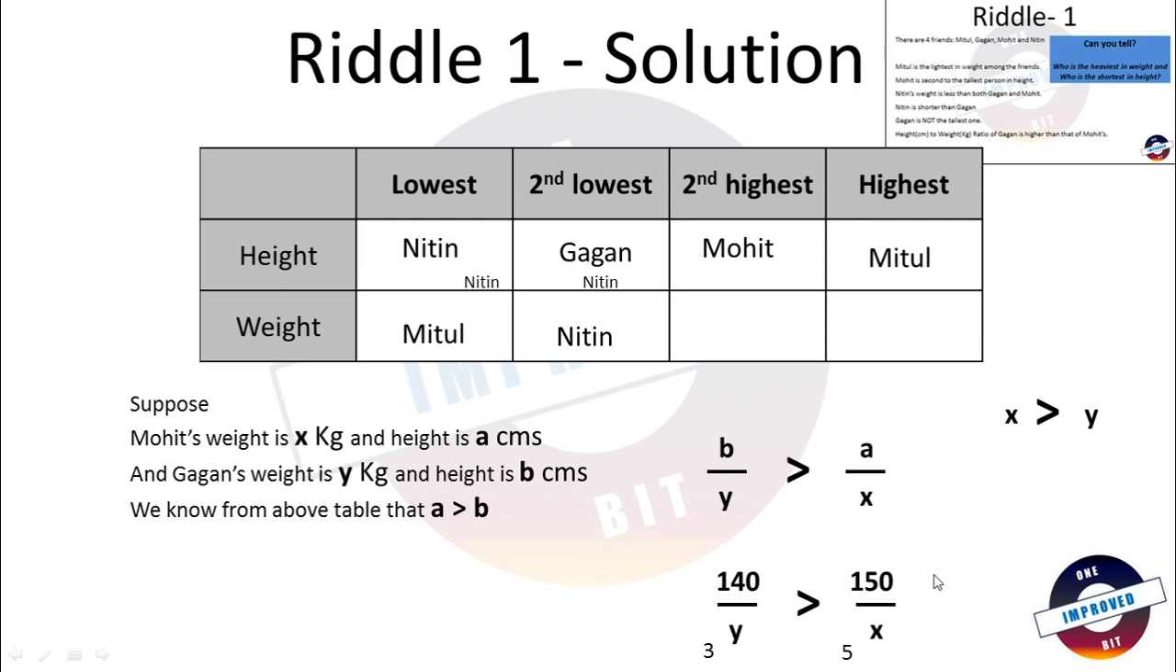Which means Mohit's weight is more than Gagan's weight, so Mohit comes here and Gagan comes here. So what was the question? The question was, can you tell who is the heaviest in weight and who is the shortest in height? Yes, we can tell that the heaviest in weight is Mohit and the shortest in height is Nitin. So that's the solution for riddle number 1.